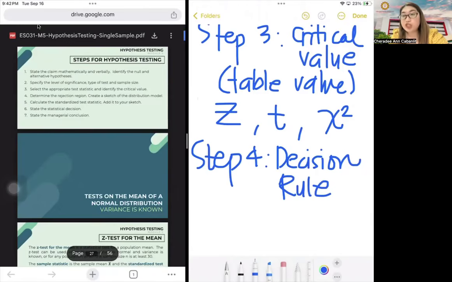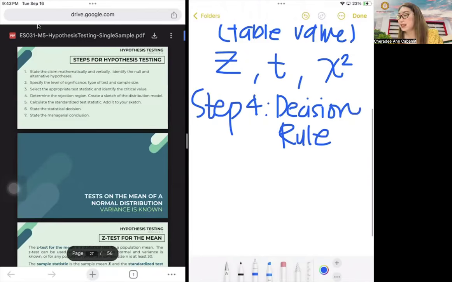It should be do not reject H0, because it's not safe to say that if you did not reject the H0, you already accepted that the H0 is correct. So instead, you will not just reject the H0 for now, but you're not also saying that you are accepting it for life, because there's still chances that changes will happen. So we will use reject H0 and do not reject H0. Those are our decision rules.